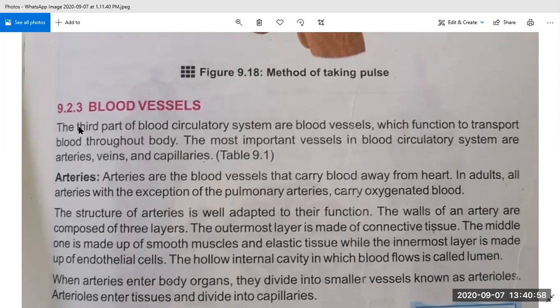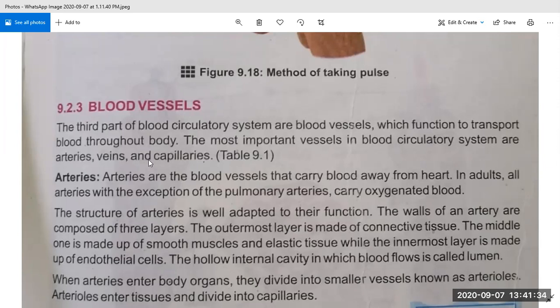Okay. So you can see the third part of the blood circulatory system is blood vessels, which function to transport blood throughout the body. Okay, it's a definition of blood vessels. The most important vessels in the blood circulatory system are arteries, veins, and capillaries. So, what are the most important blood vessels in our body? They are arteries, veins, and capillaries.